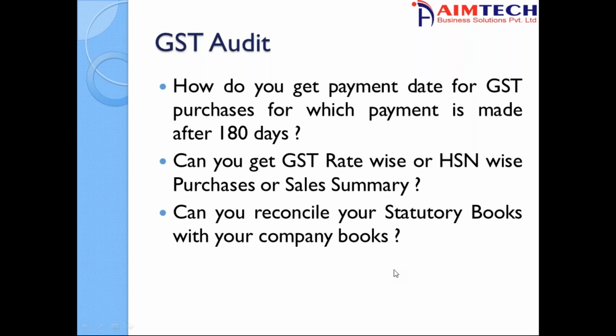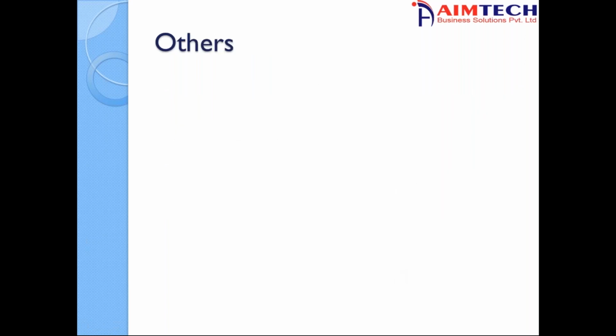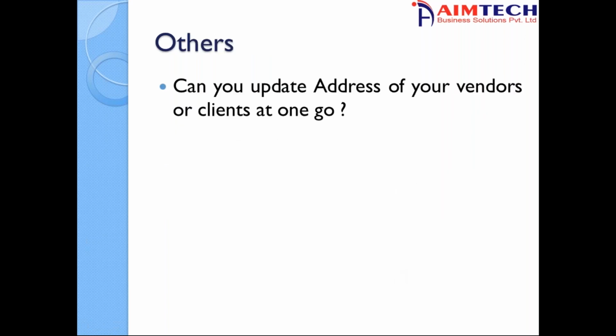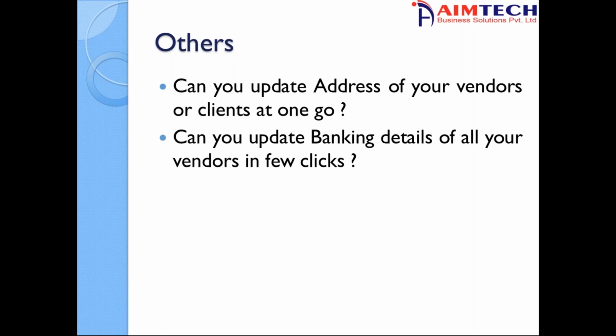Many times, as a chartered accountant or as a client itself, we get some queries. We get queries that we need to update our email address or vendors' phone numbers or contact details in one go. We are keeping behind the salespeople, and they don't update it at individual levels. But if they are given an Excel sheet, they will update it in 2 days and then come back to us. How can we do it in 2 minutes?